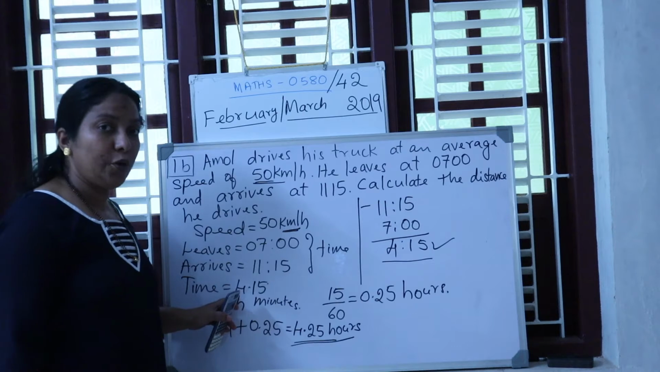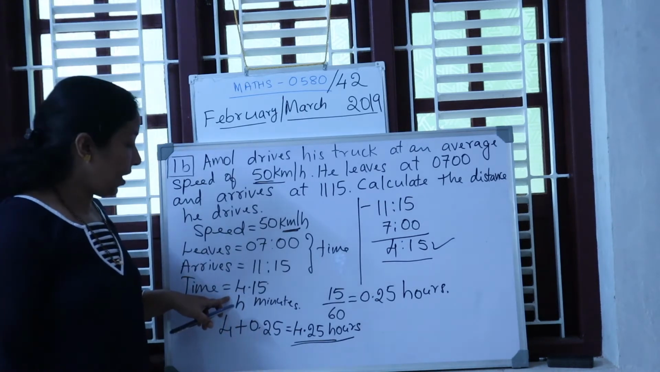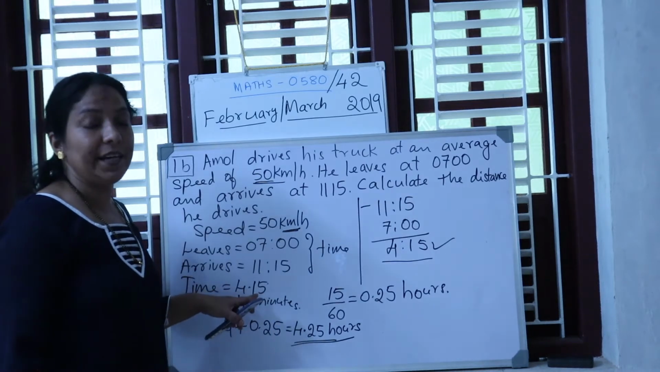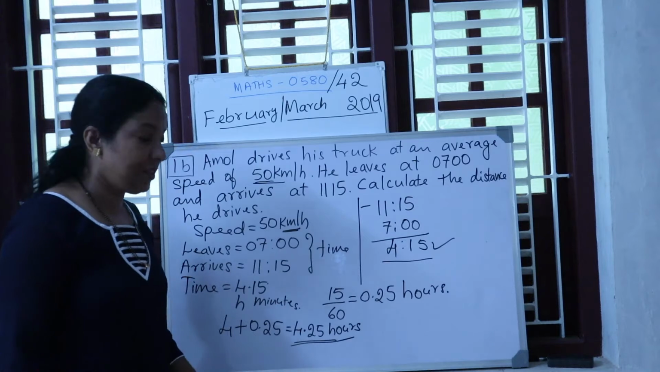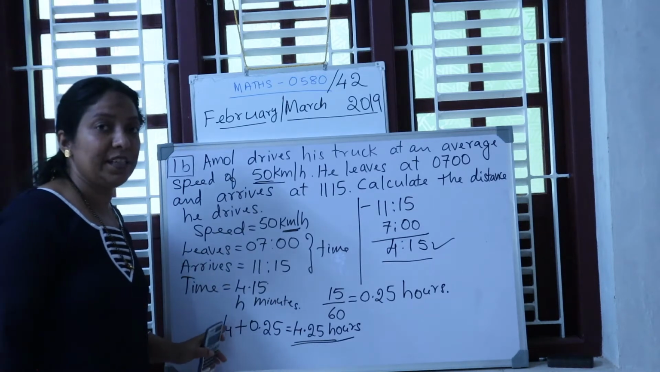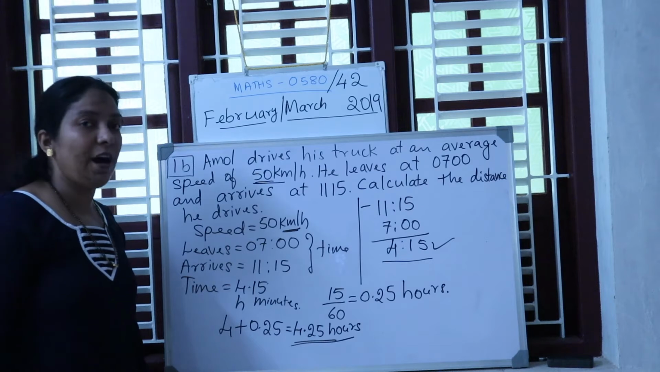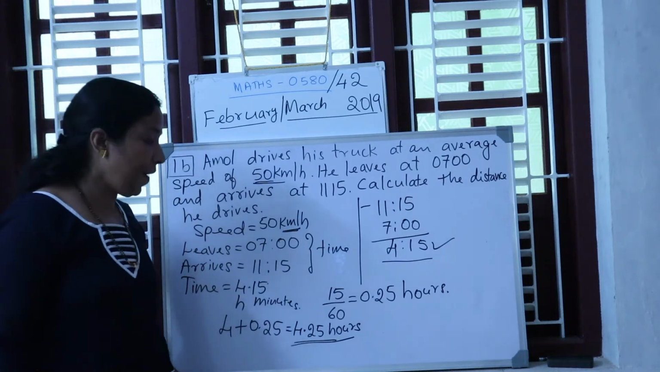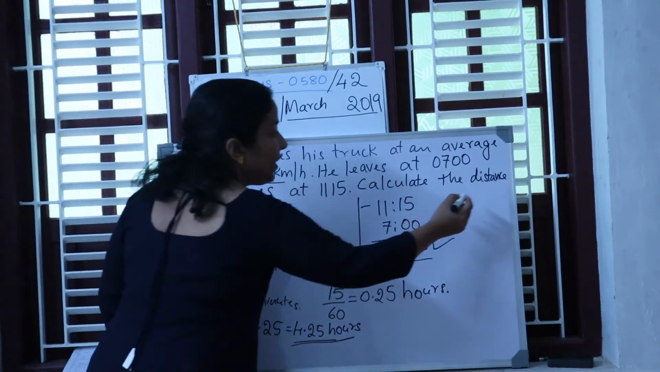Okay, so 4, no need to convert 4 because it is already in hours. Whereas the 15, only 15 is in minutes, you must convert that into hours. By dividing 15 by 60, you will get it in hours. Then you add the hours part, that is 4 plus 0.25, that is 4.25 hours. So the total time now becomes 4.25 hours. Therefore, they are asking you to find the distance.